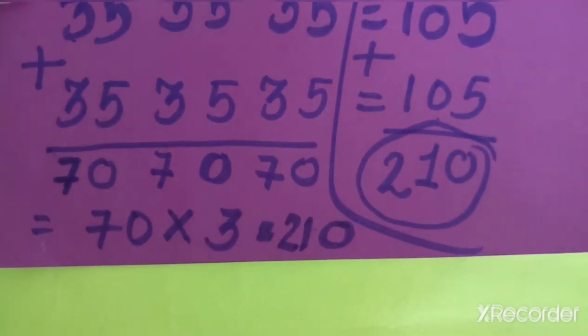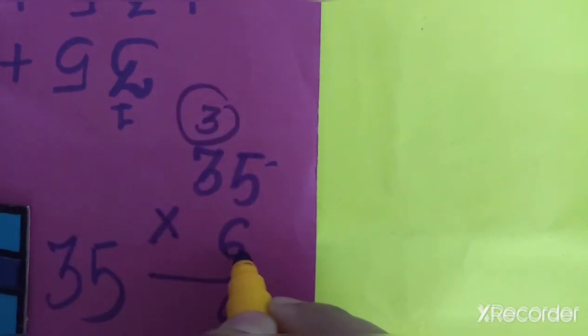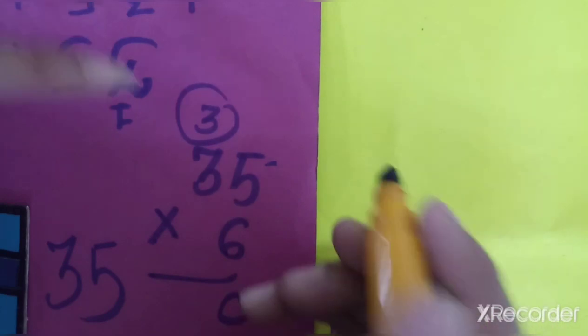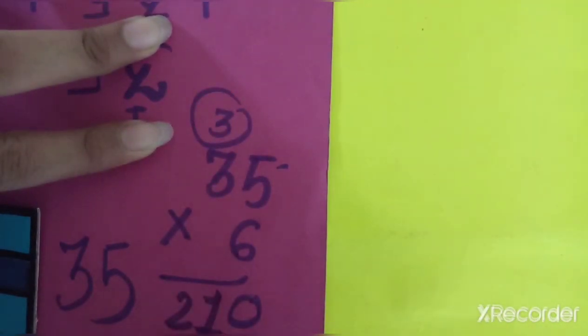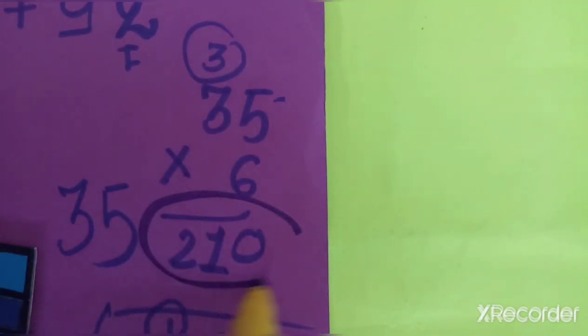And one last step is to directly multiply 35 with 6. 5 6s are 30, 3 carry over, 3 6s are 18, and 18 plus 3 is 19, 20, 21. So we got the answer 21. In this chapter you have to use different methods for calculating the number of children and number of seats. You can do anything, addition, multiplication, but your number should be correct.